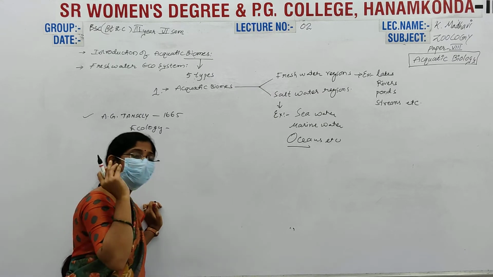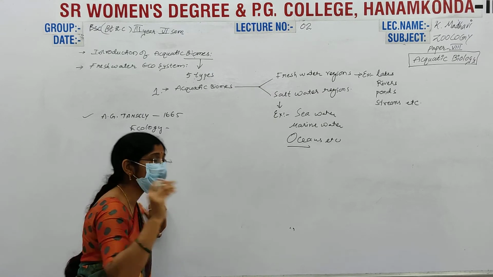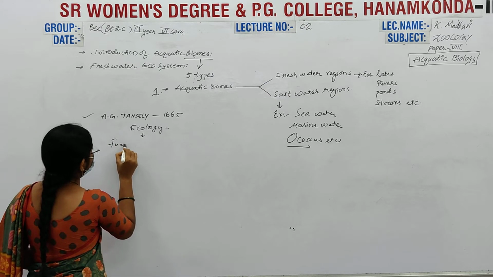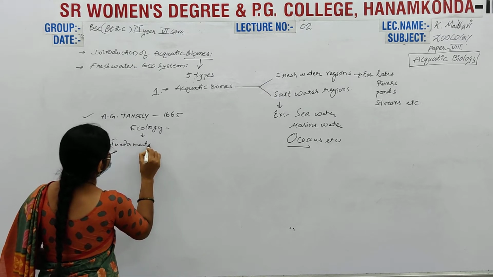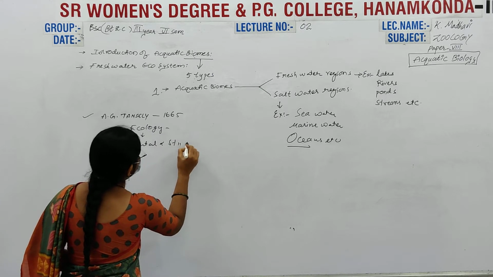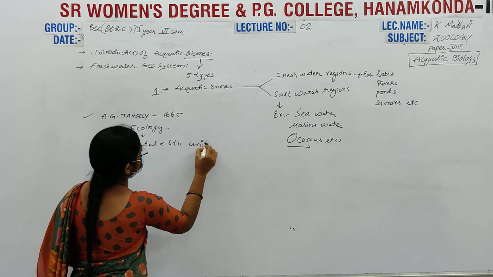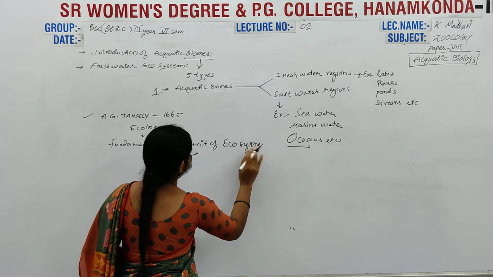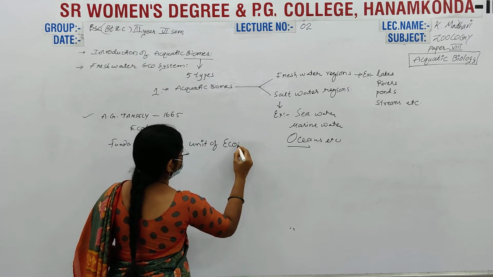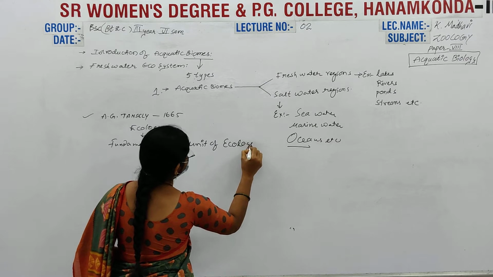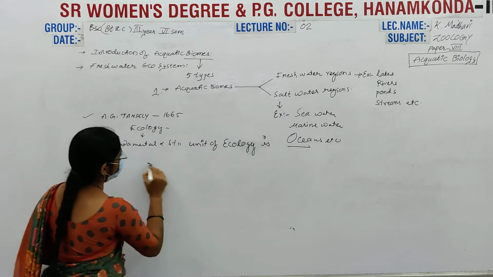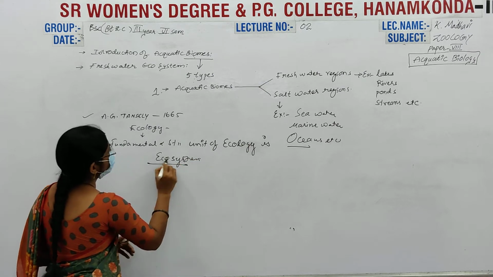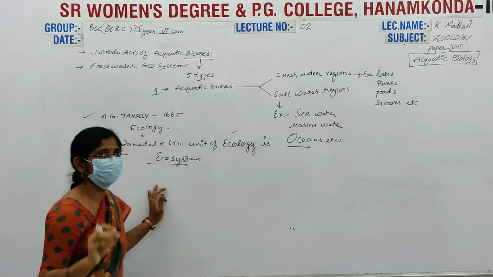The structural and fundamental unit of ecology is the ecosystem. A small unit of ecology is an ecosystem.